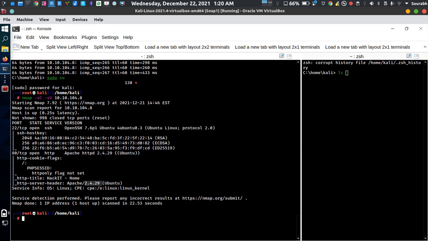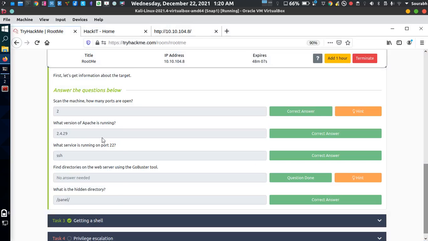Let's just say in an IT structure, an administrator can change the SSH service to a different port, and port 22 could be hosting a different kind of service. So it can be possible. It doesn't mean that just because the default port 22 is hosting SSH, it is always hosting SSH on port 22. It's not that common.